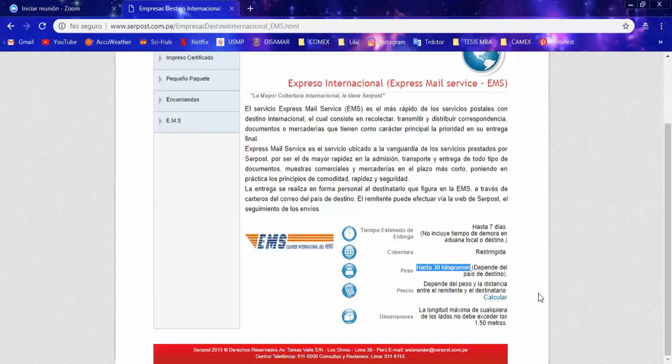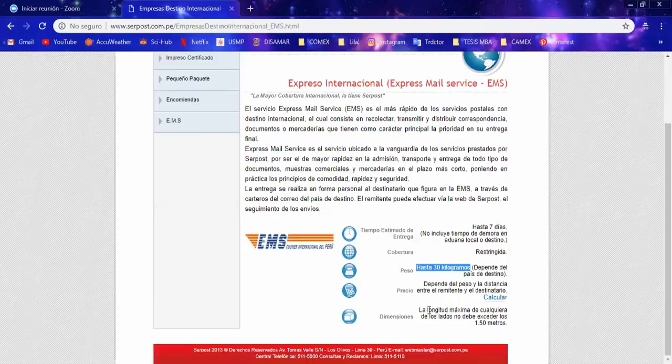But if you are bringing an EMS shipping for commercial use, in this case for sale, maybe you will need a little more kilograms, but it will mean that it will be a little more expensive. Okay, so you have to check. In here, if you click, you can check where it's coming from, where it's going to, and an approximate amount of how much it will be.